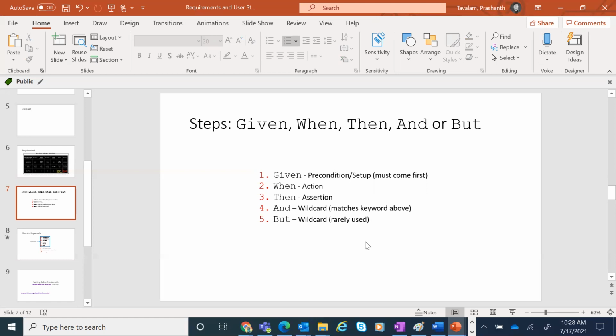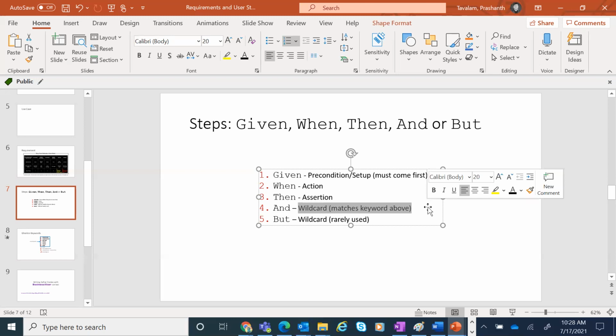And the AND is basically to combine multiple corner cases, or sometimes you can add multiple conditions. It's like saying, if I click on this button, submit, the system must display a message and also send an email notification to this user. So you see, one click of a button must do two actions by the system.